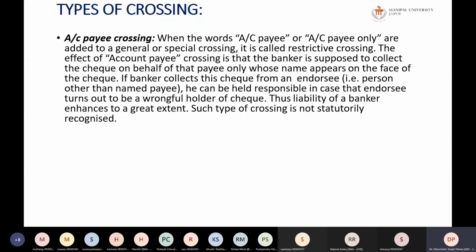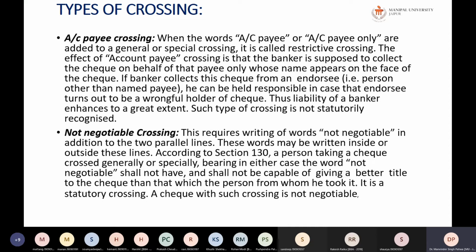Such type of crossing is not statutorily recognized, but it is there, and this type of crossing mostly happens with an account payee crossing. So the person who has the account in the bank, the banker will collect the payment into his account.